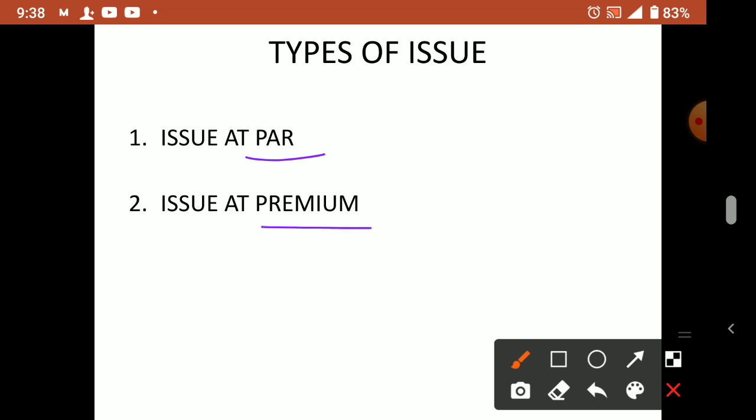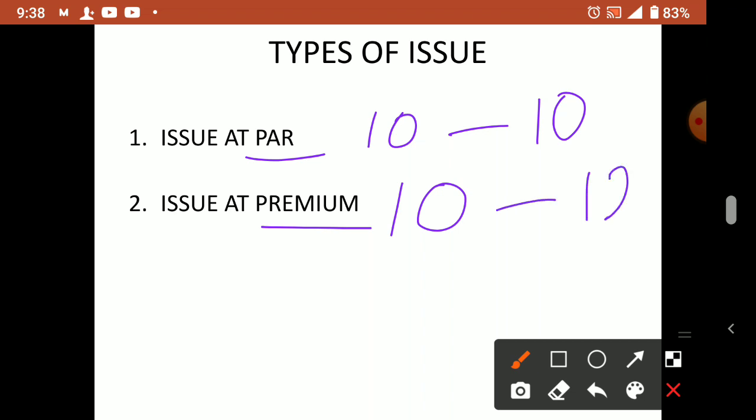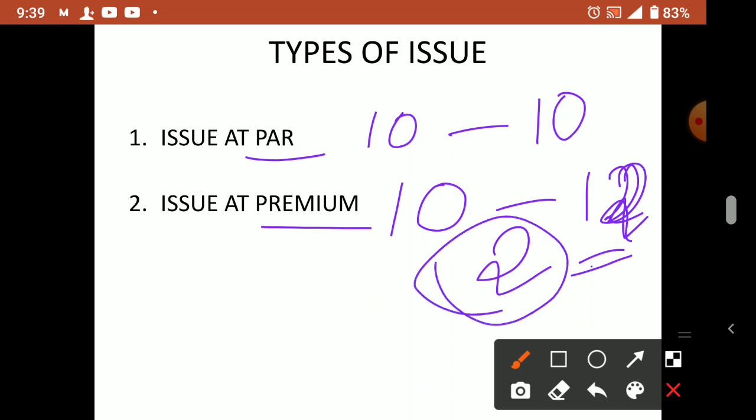Premium. Okay, so if the shares of the value of rupees 10 are issued at 10, that is the par case. If the share value is 10 and we are going to issue it now for rupees 12, that is called what? Premium. Issue of shares at a premium. Of course, this 2 rupees extra we are collecting here. So this extra 2 rupees is called what? Premium. That will be an extra profit for the company. So this premium amount will be considered as capital profit.